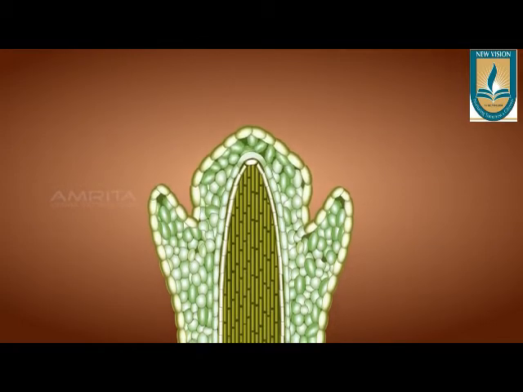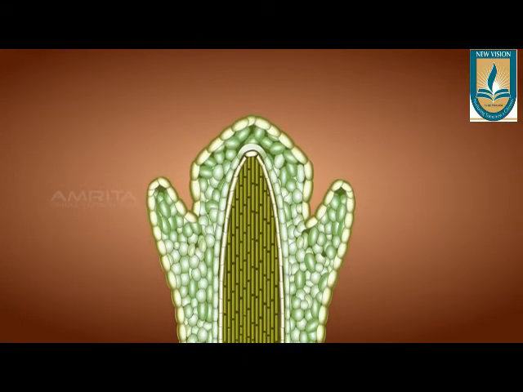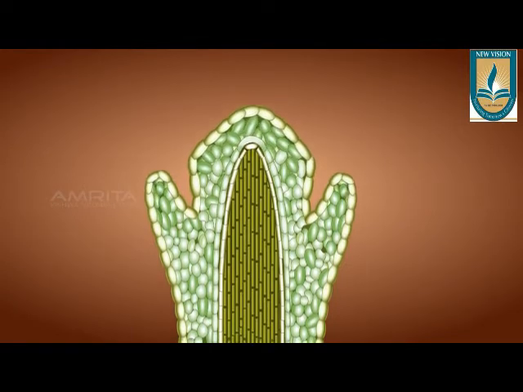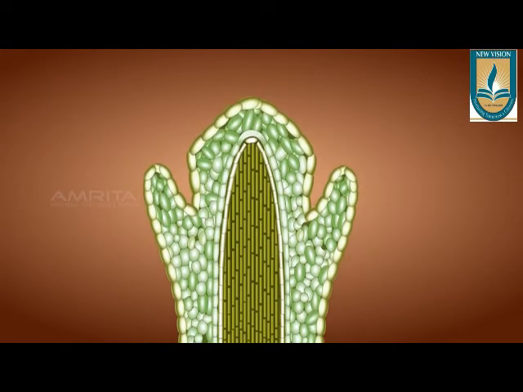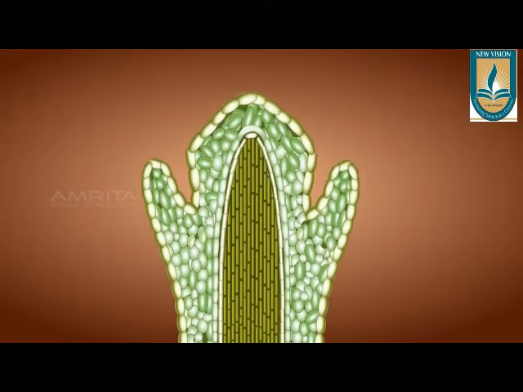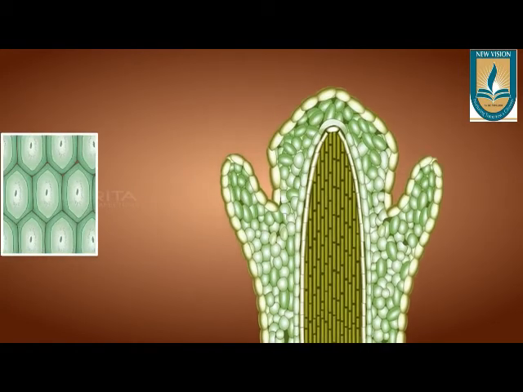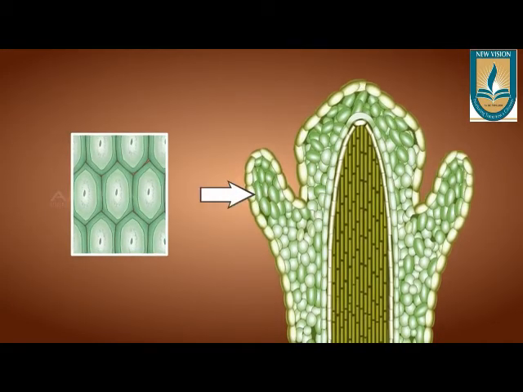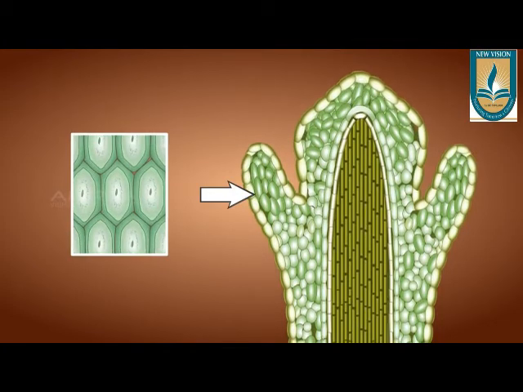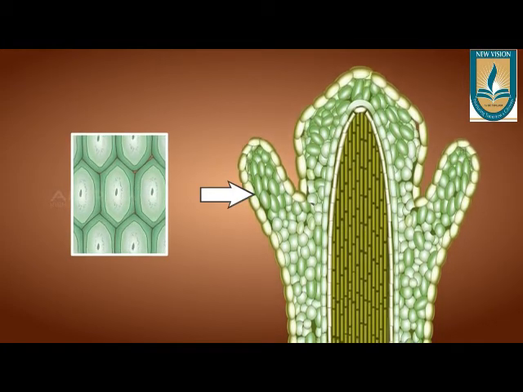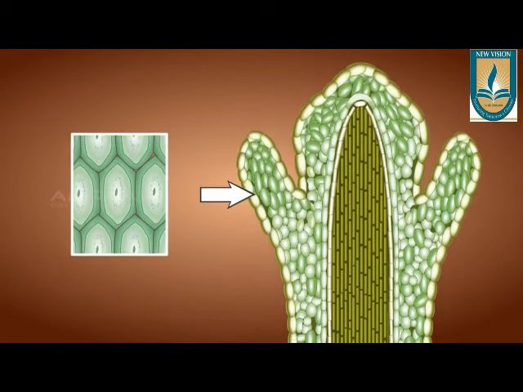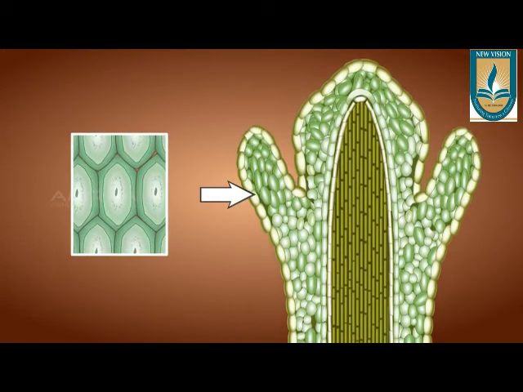These plant parts are able to grow because of the presence of meristematic tissue, which is continuously dividing. These are present in various regions of the plant body and help in the growth of the plants.